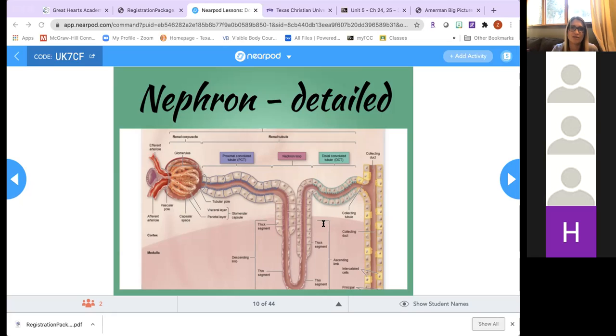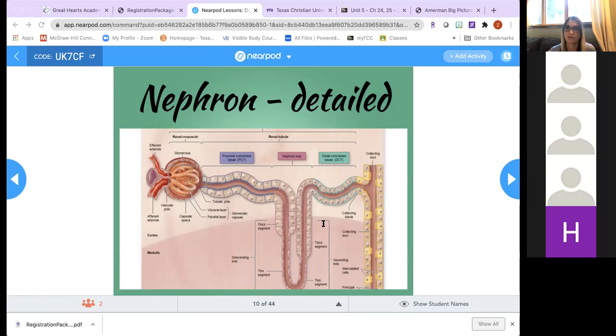Okay, so the large structure inside of the renal corpuscle is known as the glomerulus. Glomerulus is a network of loops of capillaries. As you look at that, you can see that the capillaries create these loops. It is supplied by the afferent arteriole with an A. A is going to go in, leading the blood into the glomerulus. And then it's drained by the efferent arteriole, E for exit. So the blood will go through the afferent arteriole into the loops of the glomerulus, and then it will exit the glomerulus through the efferent arteriole.